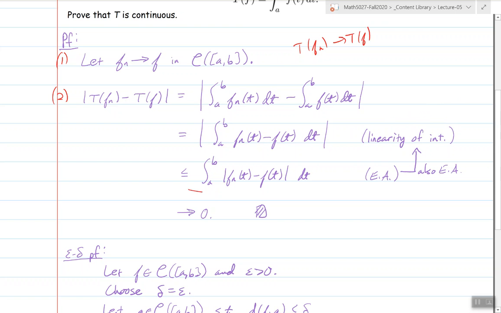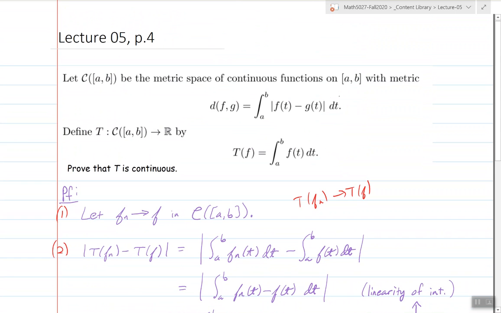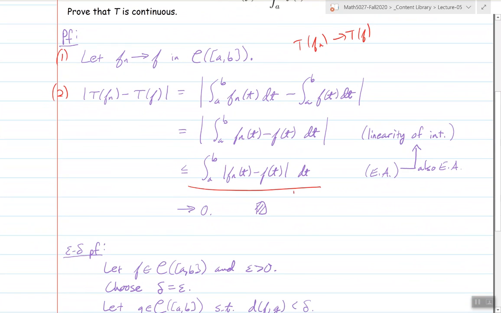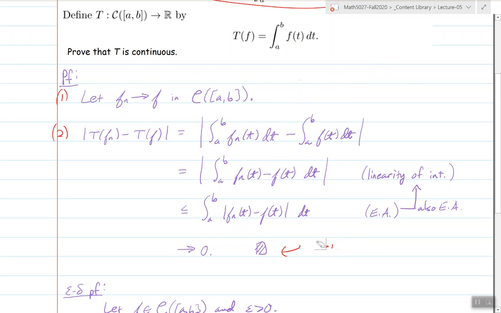I then get that this is going to 0, because that is the metric. If you wanted to know how you go from here to here, it's because d of Fn, f goes to 0, because you said Fn converges to f. So I'm just using that result, so I'll clean this up.